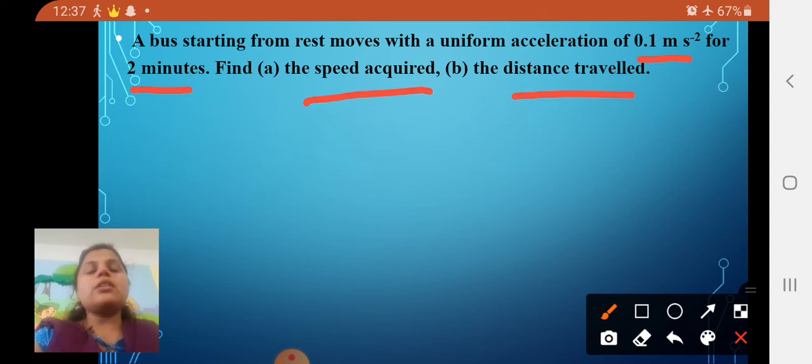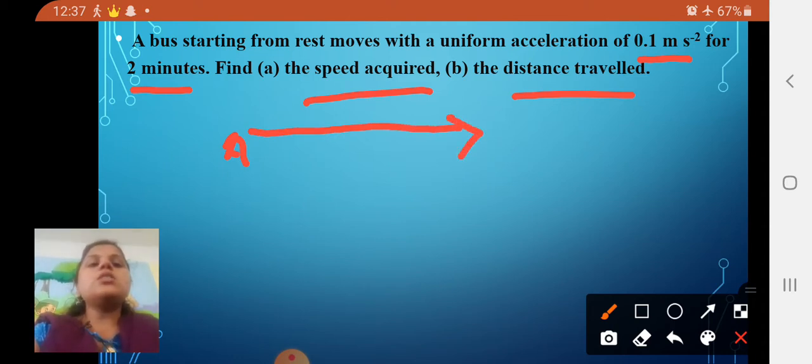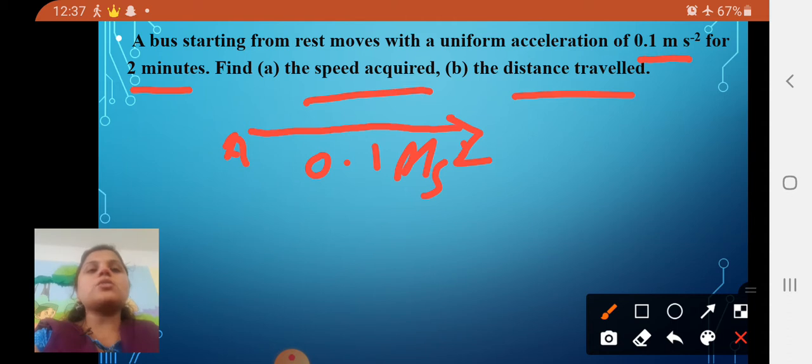Okay, so you have to find out speed required and distance traveled. So just to take a rough diagram of how we are going to solve this, let's begin. Okay, so a bus starting from rest moves. If the bus is in the A position, it starts this journey with the uniform acceleration of 0.1 meter per second square. Okay, 0.1 meter per second square. So here what is the initial velocity? The initial velocity is 0.